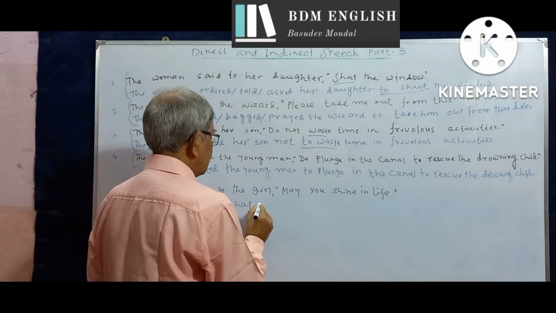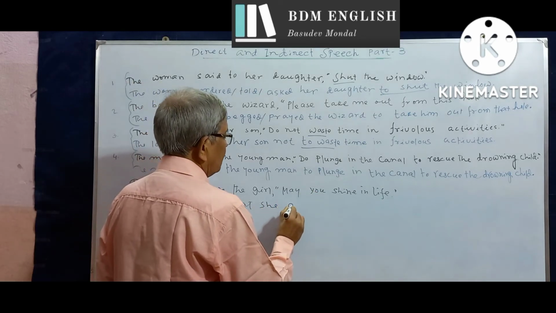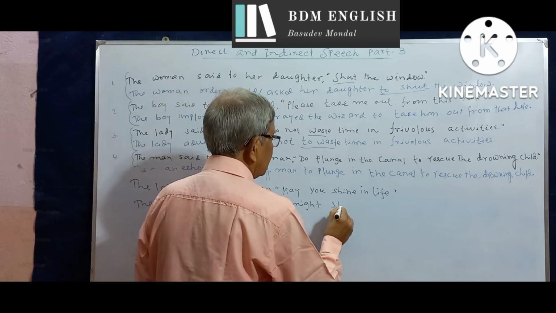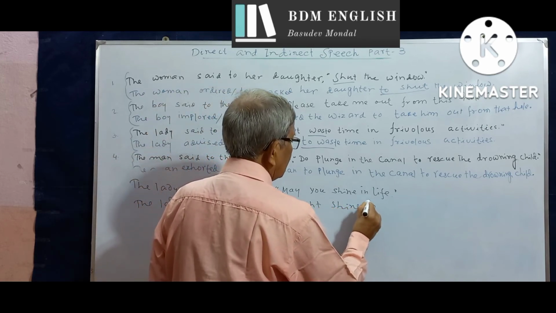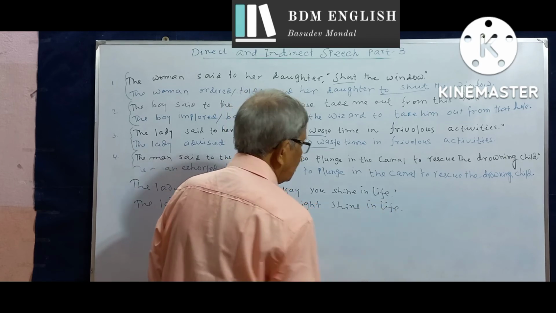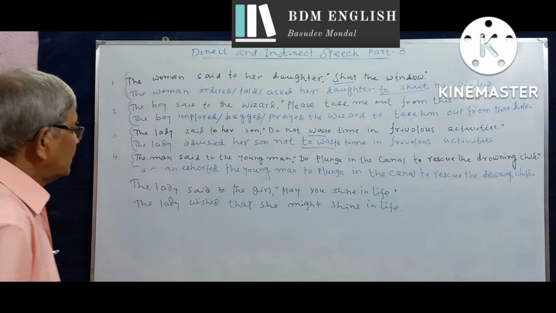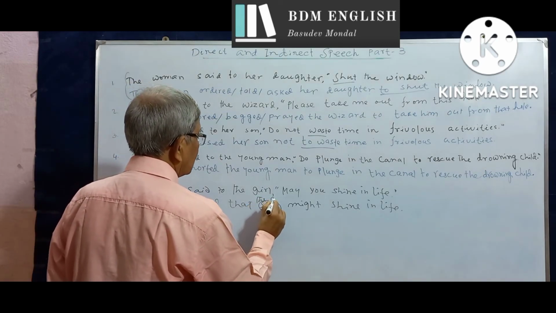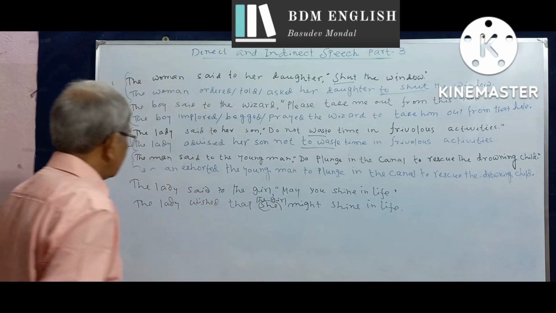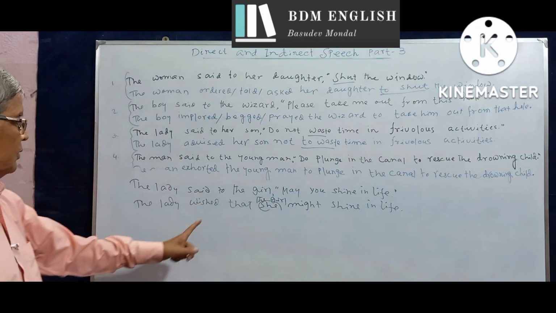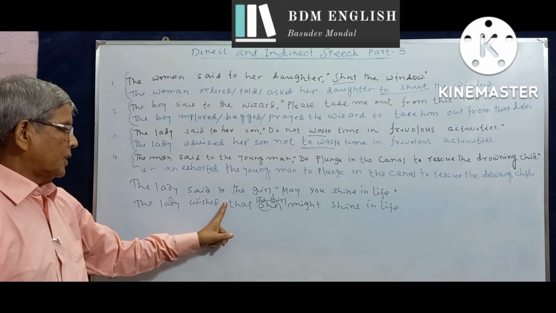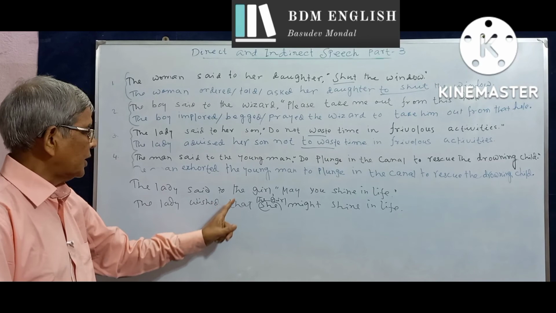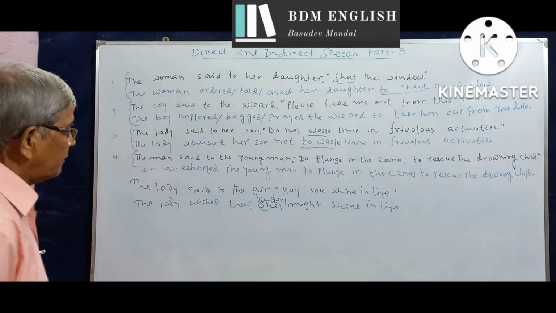Therefore, first the subject she, the verb changes to might shine in life. The lady wished that the girl might shine in life. Or you can say the lady wished the girl. If we place the noun girl here, we can use the pronoun she. The lady wished the girl that she might shine in life.